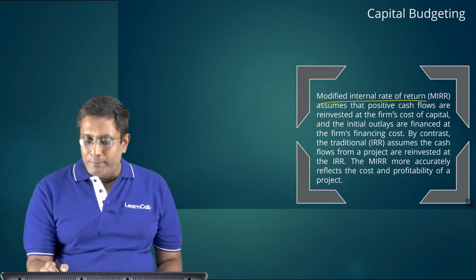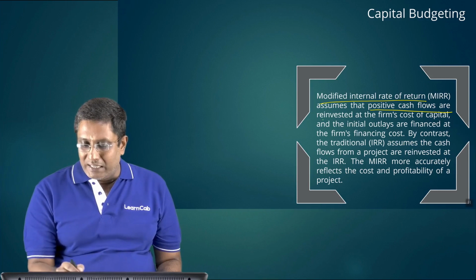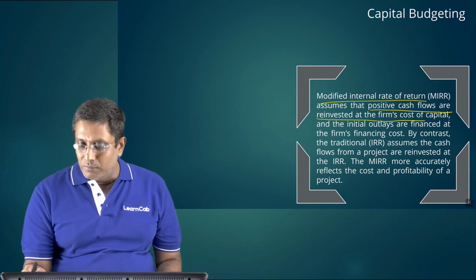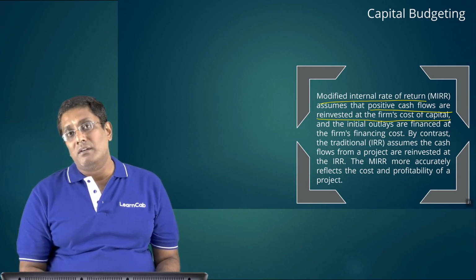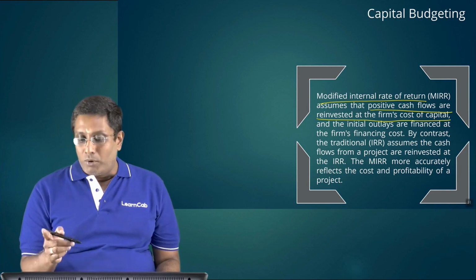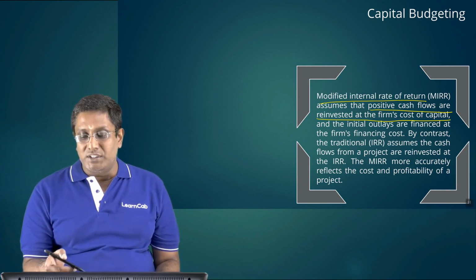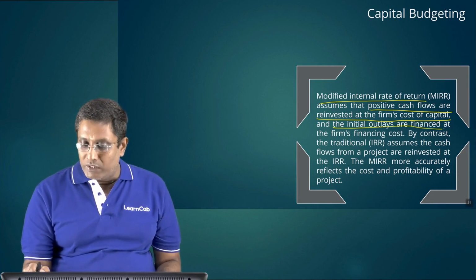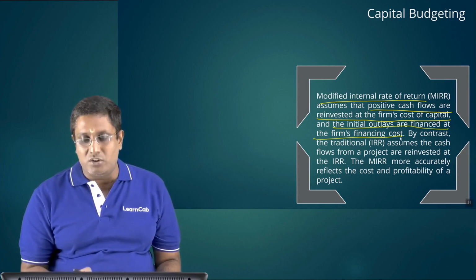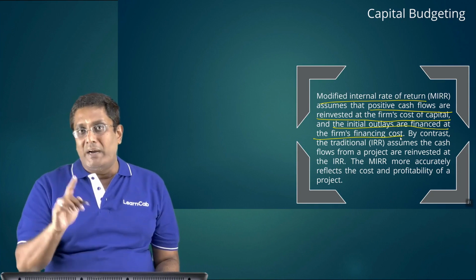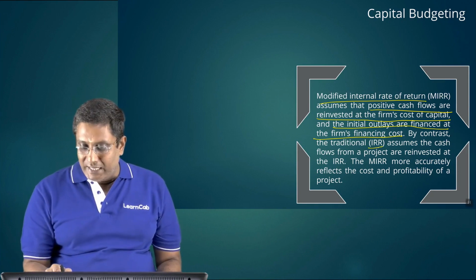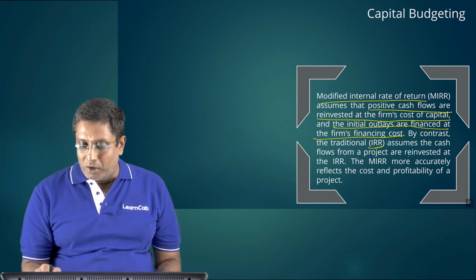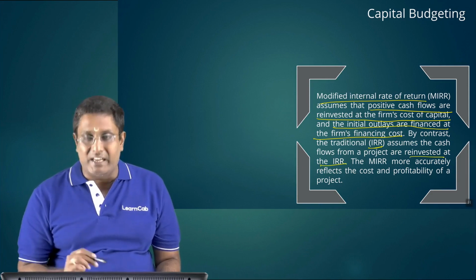That assumes that positive cash flows are reinvested at the firm's cost of capital. So here positive cash flows are reinvested at the firm's cost of capital and initial outlays are financed at the firm's financing cost. By contrast, the traditional IRR assumes that cash flows from a project are reinvested at the IRR.